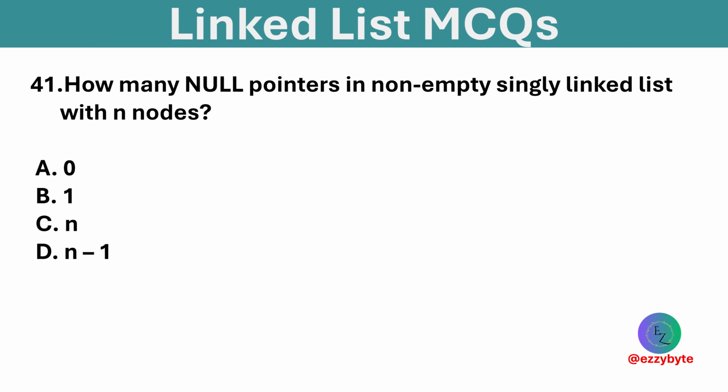How many null pointers in a non-empty singly linked list with n nodes? Options are 0, 1, n, and n-1. Option B is correct. Only one null pointer in a non-empty singly linked list.